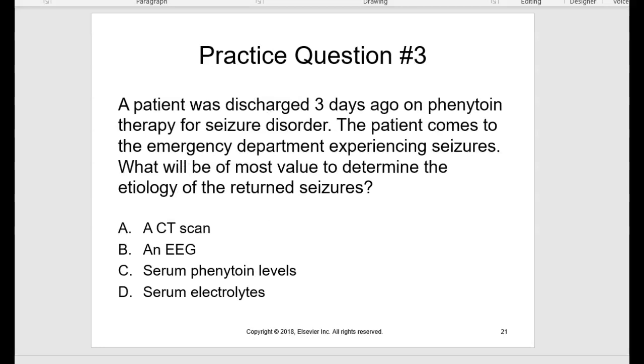Question 3, a patient was discharged 3 days ago on phenytoin therapy for seizure disorder. The patient comes to the ED experiencing seizures. What will be of most value to determine the etiology of the return seizures? Correct answer is C, serum phenytoin levels. Again, the therapeutic serum range is 10 to 20 and it must be maintained. Subtherapeutic or low serum levels are a frequent cause of seizures for patients taking phenytoin.